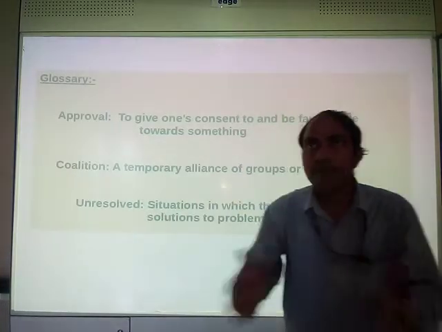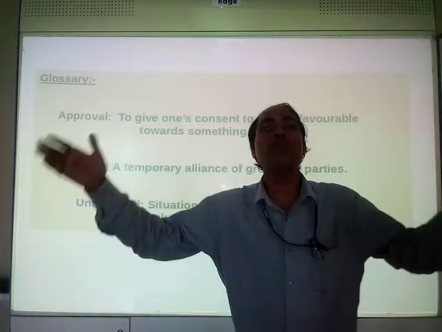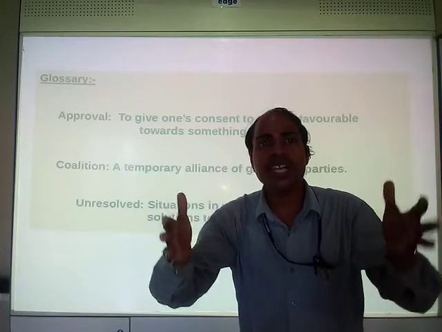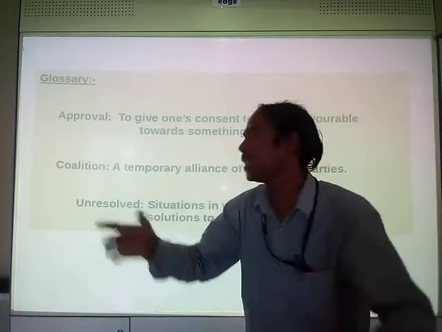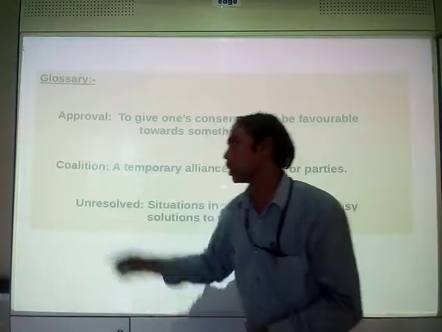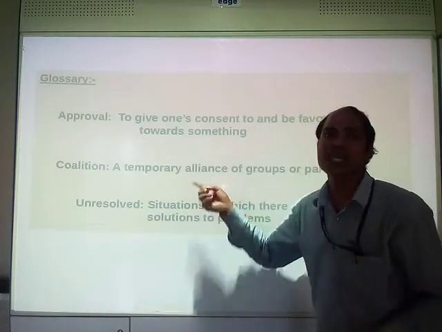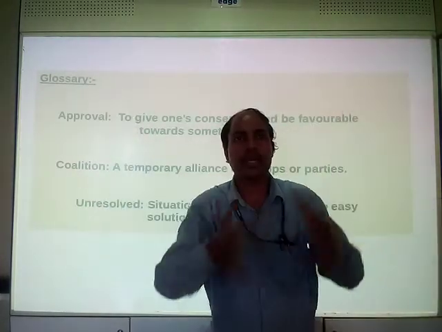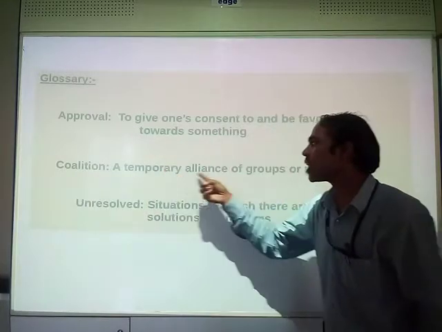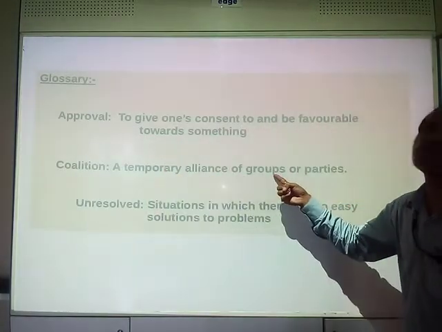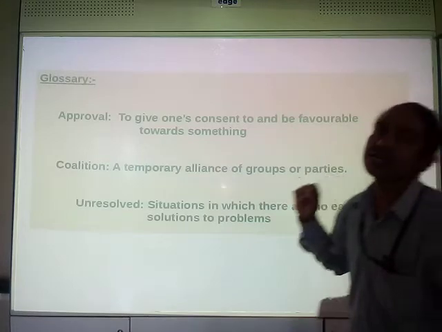So they form a single group by making a combination of different parties. That is coalition. A temporary alliance of groups or parties.